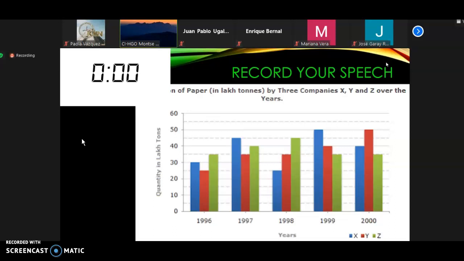The company Z remained, and the company X just increased a little bit, but stays at almost the same levels as the beginning of 1996, with almost 5 tons of paper. And the company Z stays the same as in 1996.